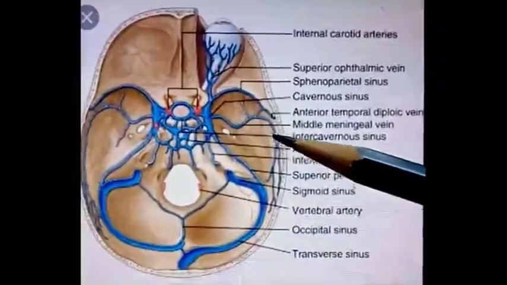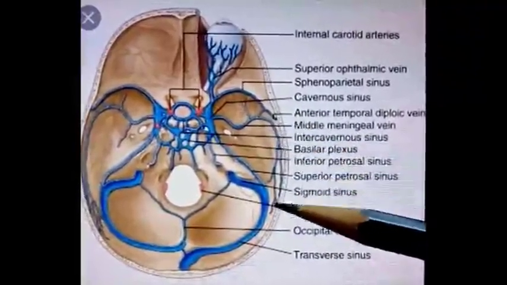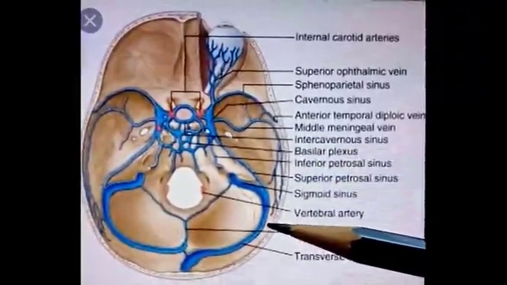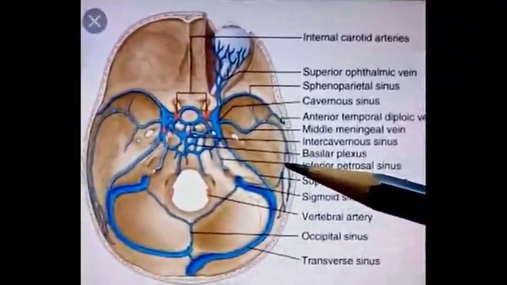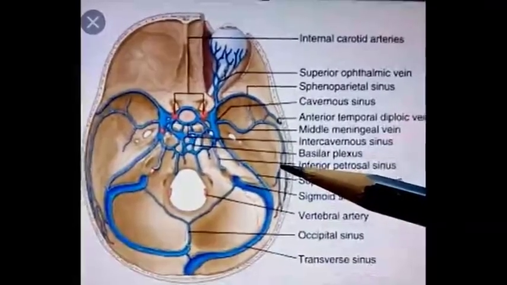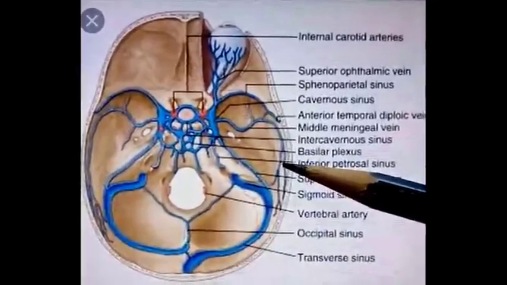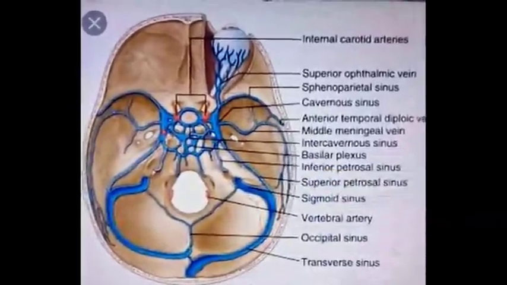Middle meningeal vein lies closer to the skull bones. So during injury to the head, in fractures of the skull bones, the middle meningeal vein is more prone to get injured as compared to the middle meningeal artery.